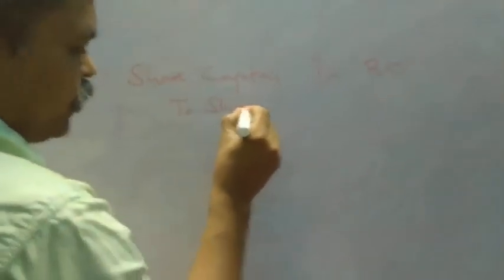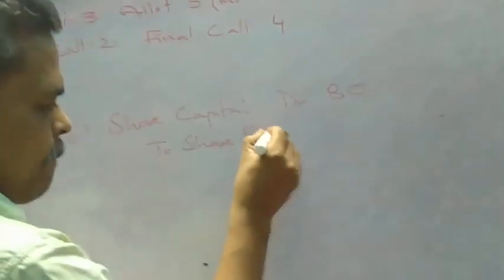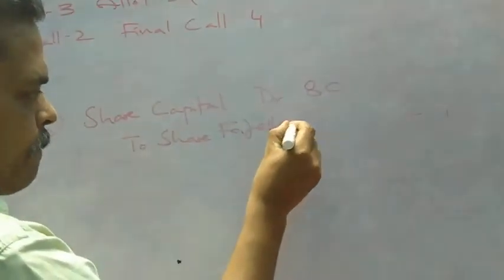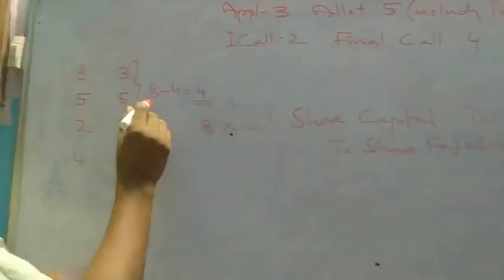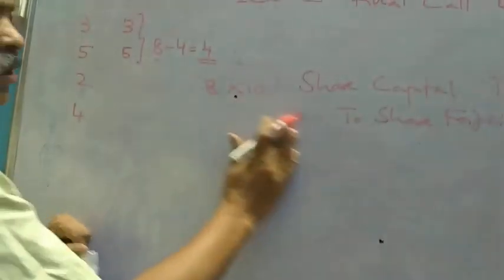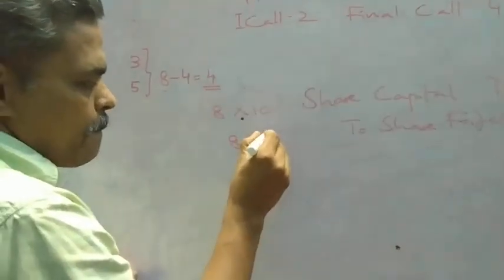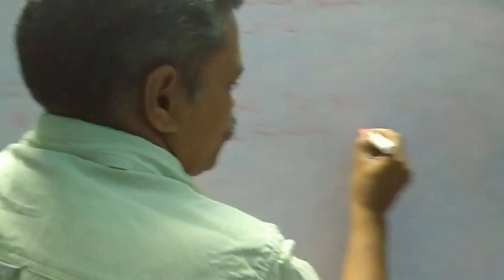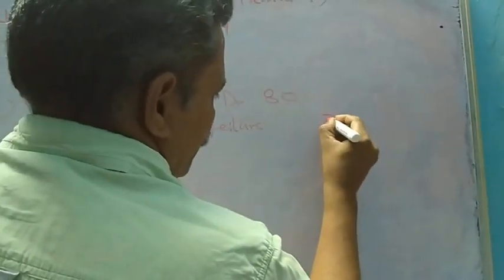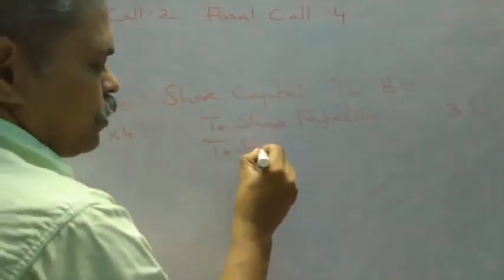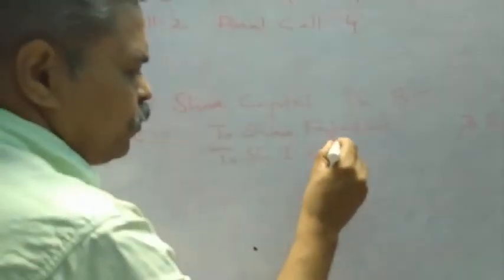Then to share forfeiture. Here you see she paid 8 rupees, but out of that 4 is premium. So here you have to make the calculation, 8 into 4, that comes to 32 rupees.